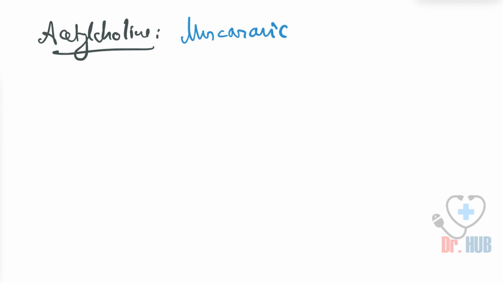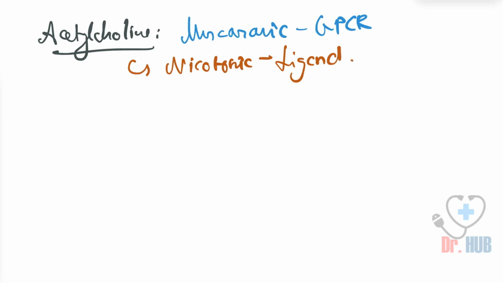Here the receptors are muscarinic and nicotinic. Muscarinic includes the GPCR. Nicotinic is the ligand gated one.